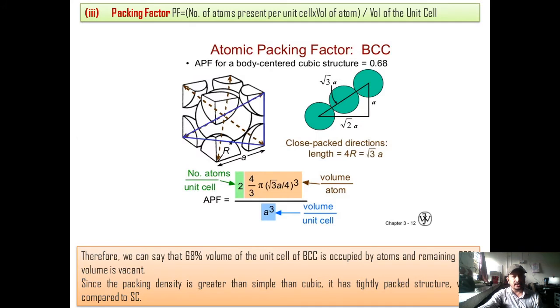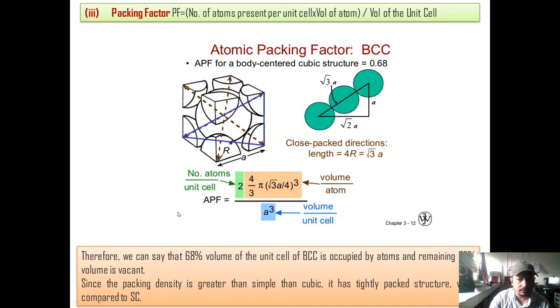Now the atomic packing factor. To find the atomic packing factor of the BCC structure, we have to use the relationship between the atomic radius and the edge of the unit cell, which we have found. The atomic packing factor is equal to the ratio of the volume of the effective number of atoms in the unit cell to the total volume of the unit cell.